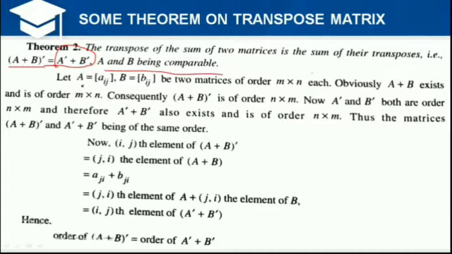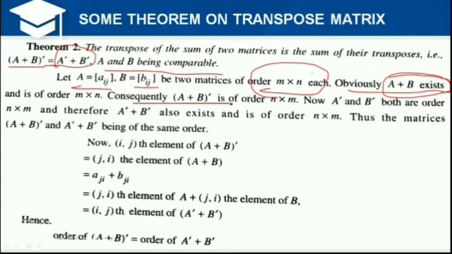For the proof, let A be the matrix Aij and B also the matrix Bij, two matrices of the same order m by n. Obviously the sum of the matrices A plus B will exist because of the same order.